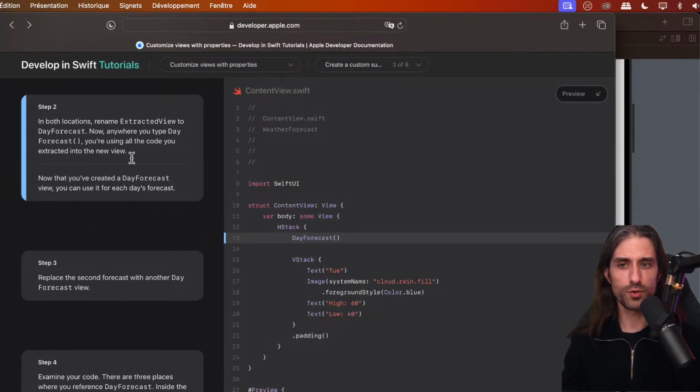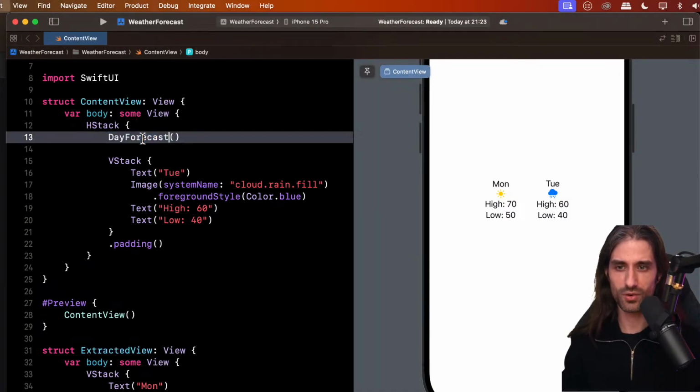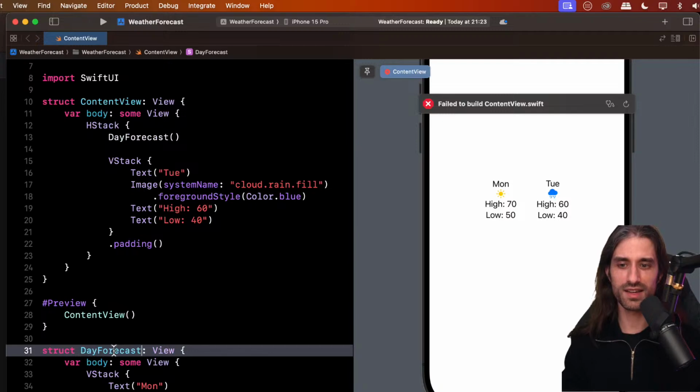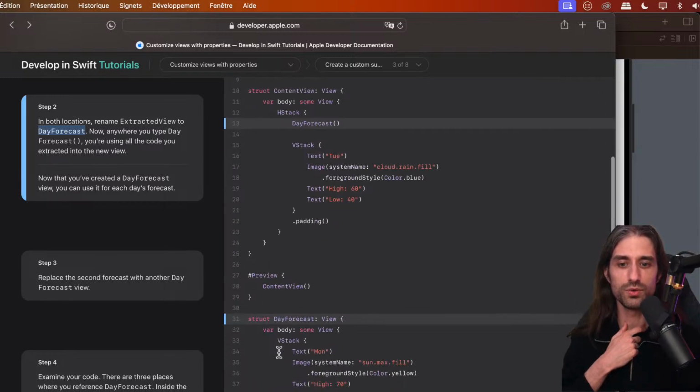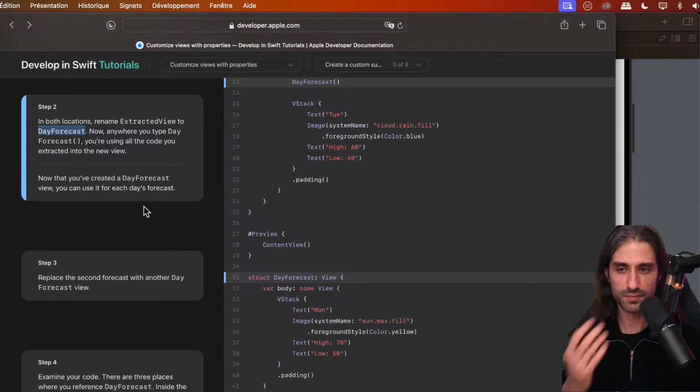In both locations, we're going to rename ExtractedView to DayForecast, a name that makes much more sense in our context. And by the way, one of the hardest things in computer science is how to name things correctly. It's harder than it might look. So extracted view here and here is renamed to DayForecast. And now, as they were pointing out, anywhere you type DayForecast, you'll use all the code you extracted into the new view, the view that's right here.